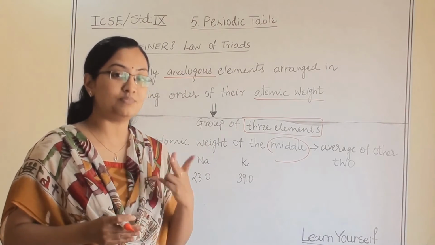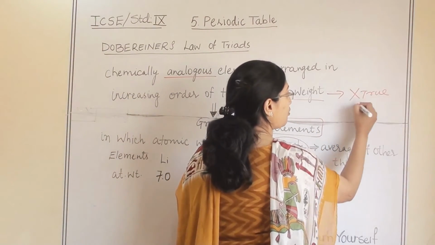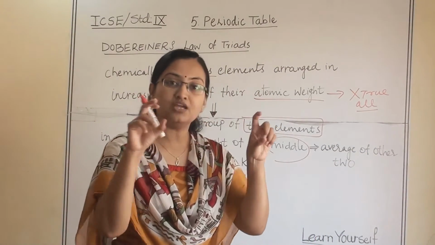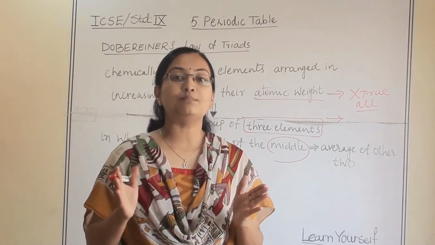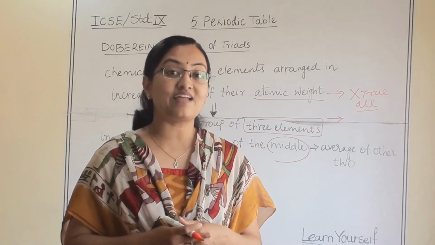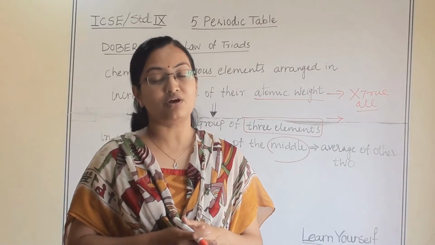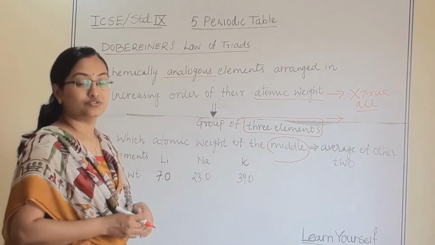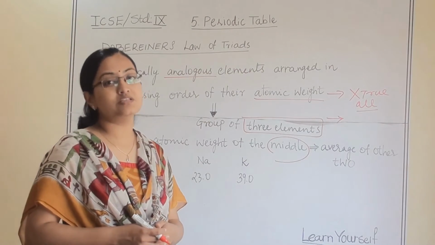So what are the two limitations? First, it did not hold true for all the elements. Some of the elements were not fitting into this group of 3 elements. In that group, all the elements were not chemically the same. He found that they are chemically analogous, but after certain discoveries, chemists found out that these 3 elements are not chemically analogous. So that's why Dobereiner's law of triads failed to prove its importance.